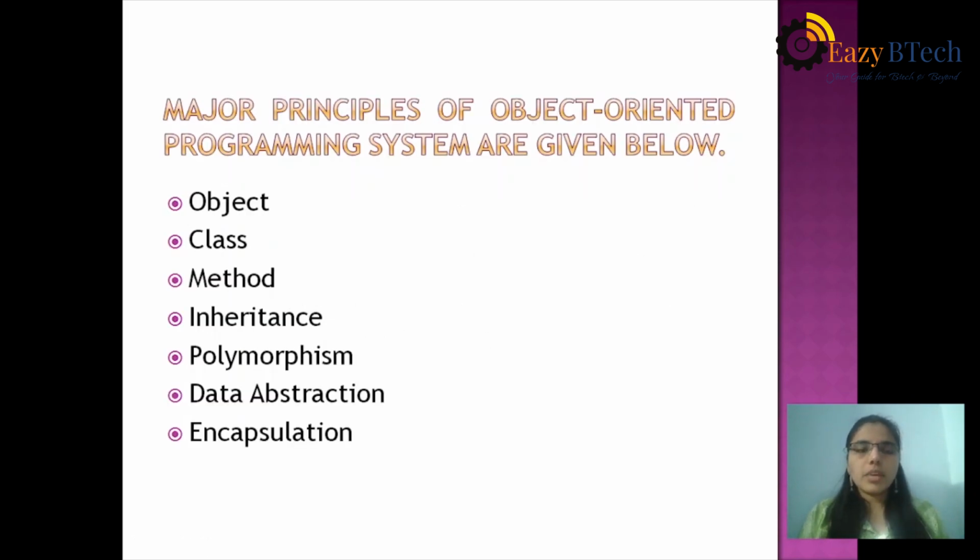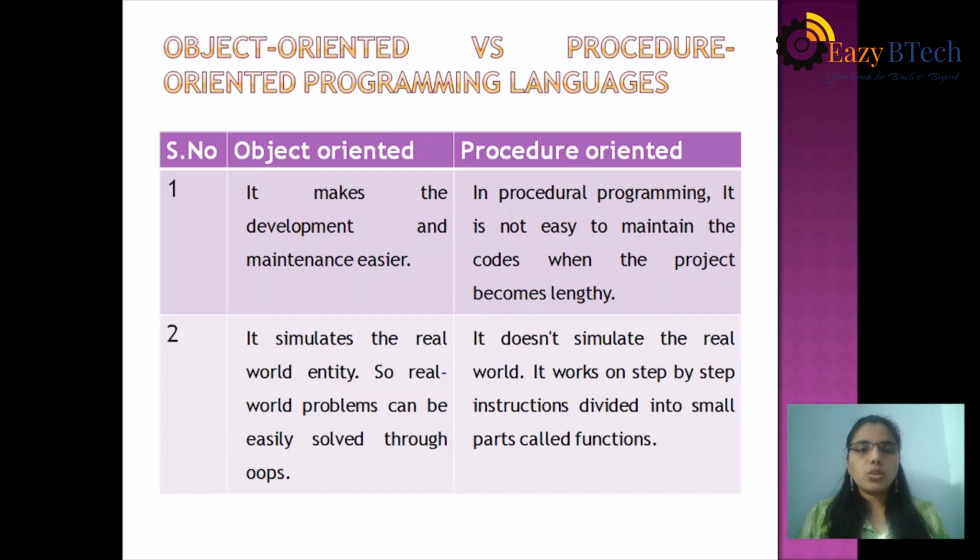These are the major principles of object-oriented programming: object, class, method, inheritance, polymorphism, data abstraction, encapsulation. Later, one by one, I will explain these major concepts of OOPS. First of all, we have to know the difference between object-oriented programming and procedure-oriented programming.